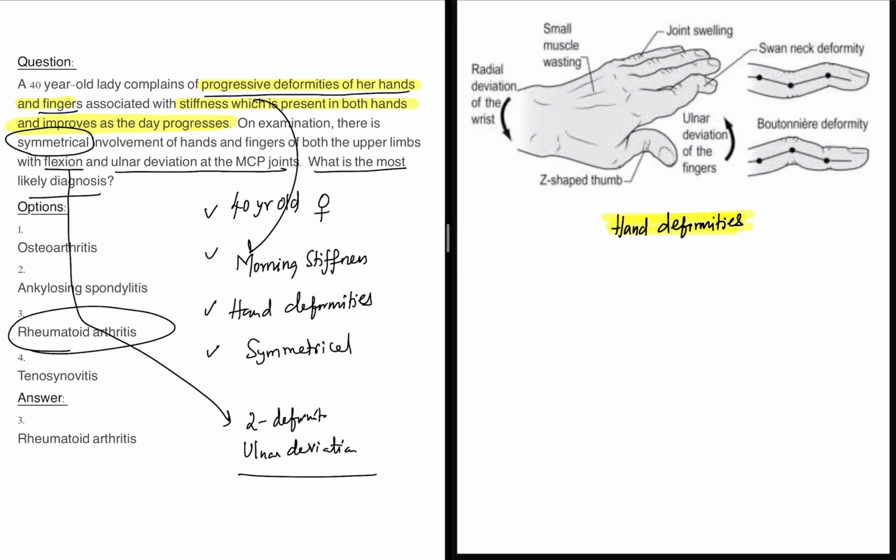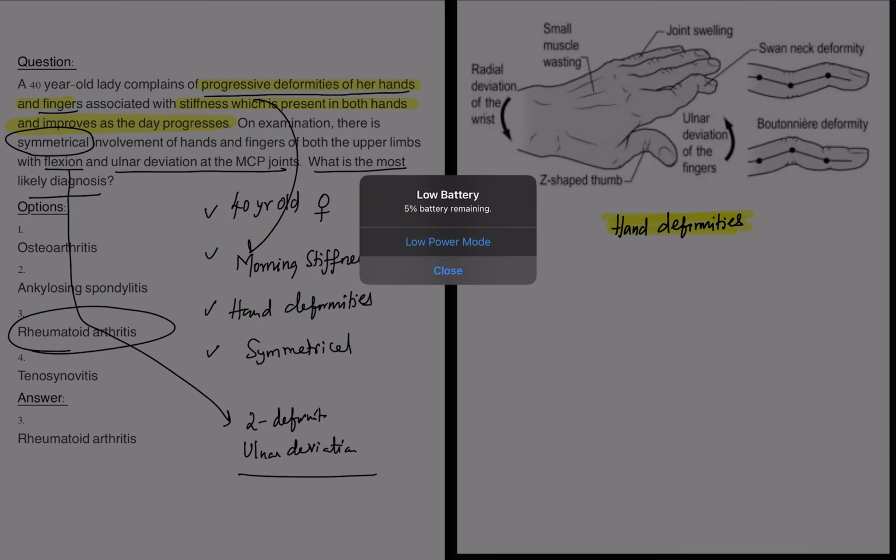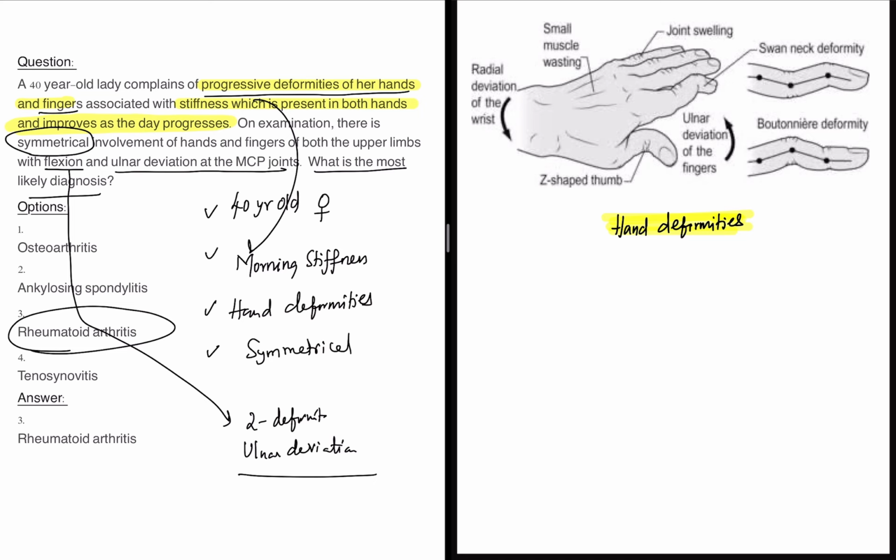Rheumatoid arthritis presents with classic symptoms like morning stiffness, symmetrical arthritis, and hand deformities. All these are classical things. So what are these hand deformities? The discussion is incomplete if you do not discuss these hand deformities. The one classical hand deformity is boutonniere deformity. You might have heard about it before, but it is very important for MCQ-based exams. So what is this boutonniere deformity?